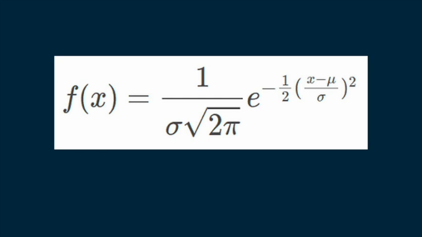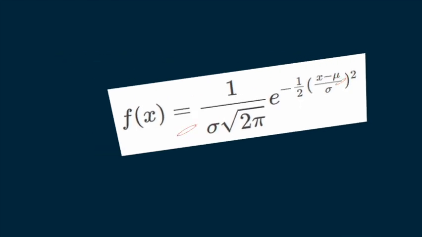In statistics, a normal distribution or Gaussian distribution is a type of continuous probability distribution for a real-valued random variable. The general form of its probability density function is given in the equation. The parameter mu here is the mean or expectation of the distribution and also its median and mode, while the parameter sigma is the standard deviation. The variance of the distribution is sigma square.